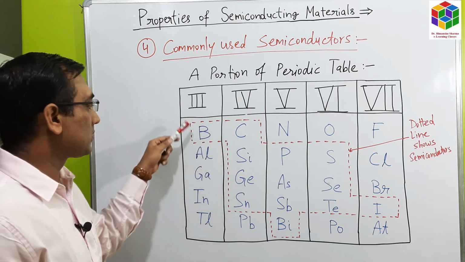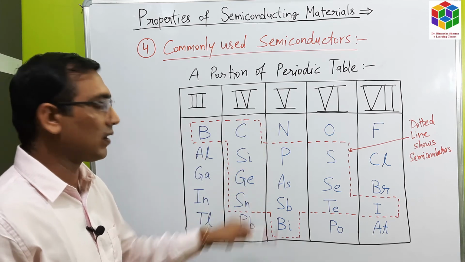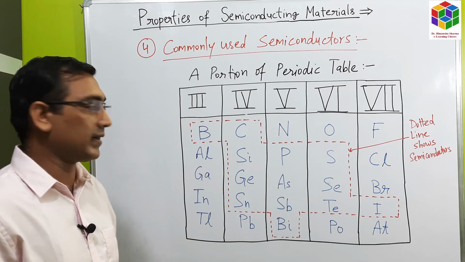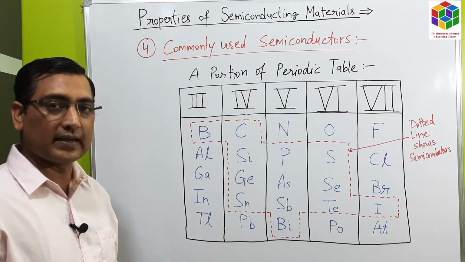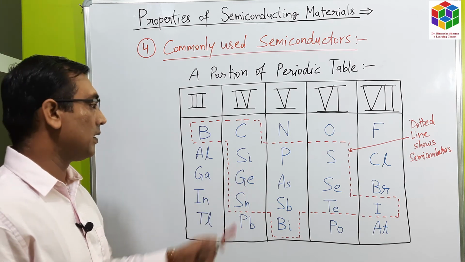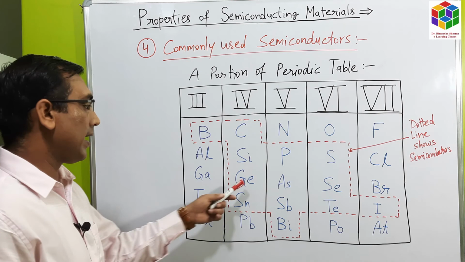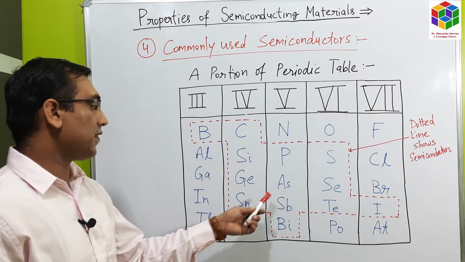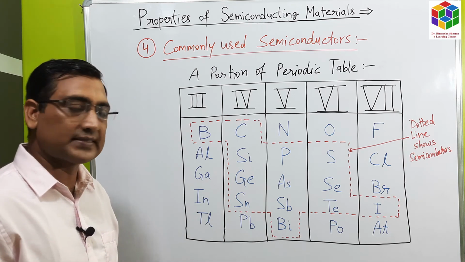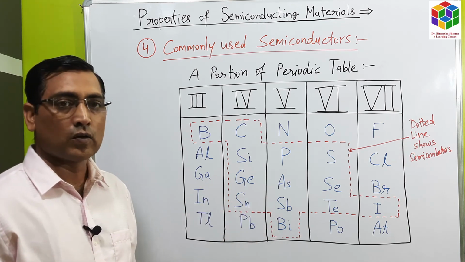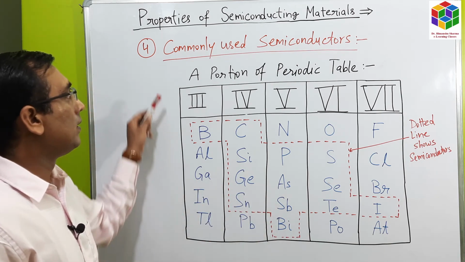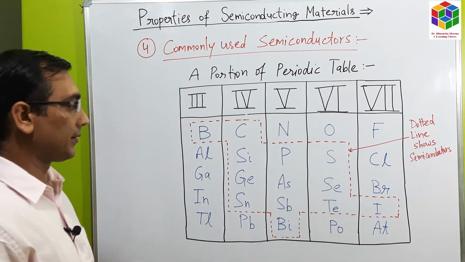Generally column 3, column 4 and column 5 elements are mixed to form compound semiconductors. These are called elemental semiconductors because they consist of a single species of atom, for example silicon. Now if we combine arsenic with gallium, then we will get gallium arsenide. So it will become a composite or compound semiconductor. So these are the commonly used semiconductors.